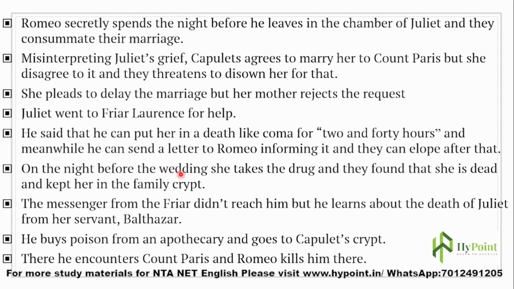On the night before the wedding, she takes the drug and they found that she is dead and kept her in the family crypt. A crypt is a place to bury family members. Crypts will be there for great families and all. So the wedding between Juliet and Count Paris was all set and everything was planned. So on the very previous night of the wedding, she takes the drug, and the other family members found that she is dead now, and her dead body was kept in the family crypt, and everybody was surprised by the act of Juliet.